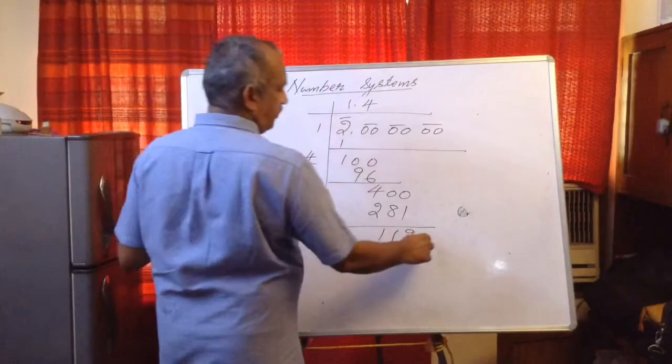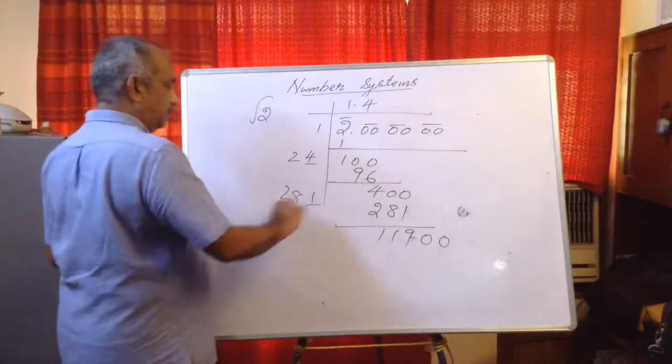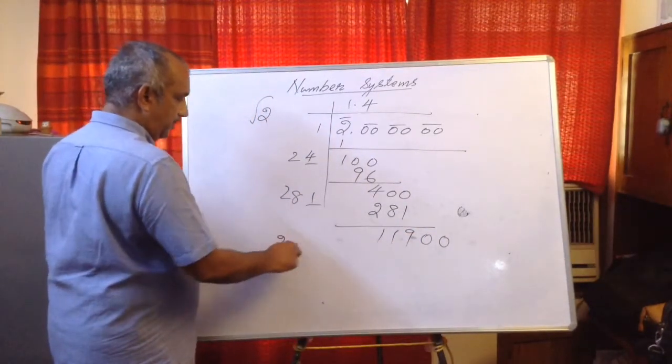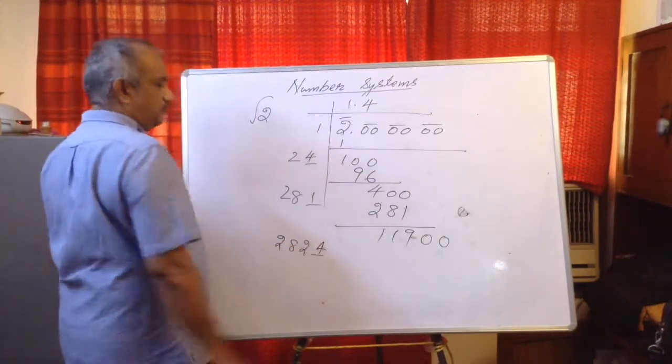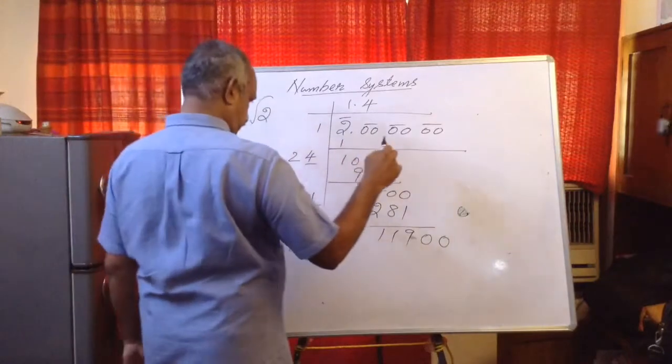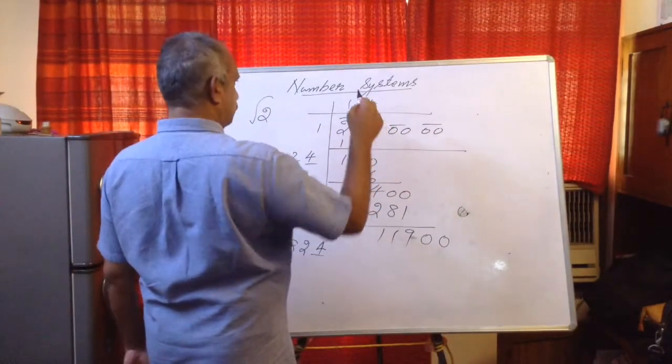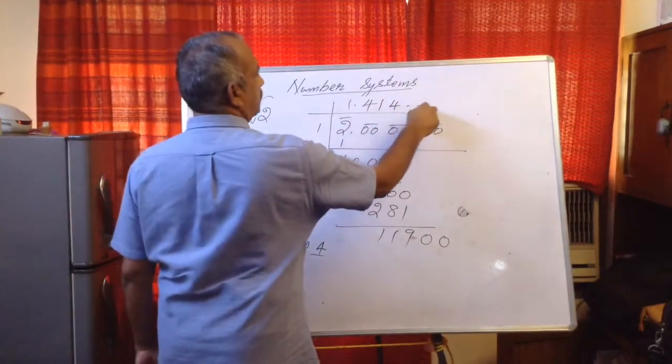I am bringing the next pair of zeros, this one 281 plus 1, 282, and possible 1. So here again 4 only is possible, 4, 1, 4, etc. It will go on.